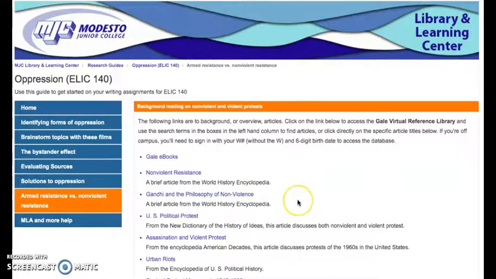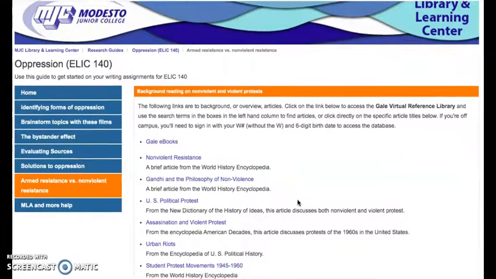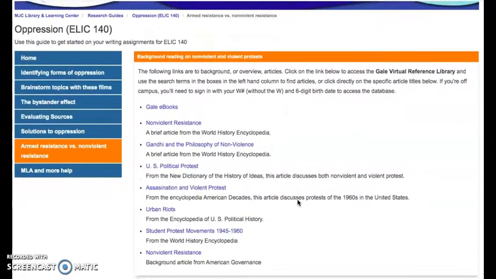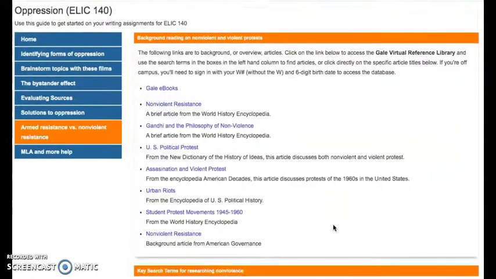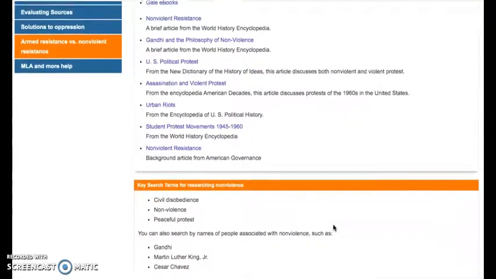Finally, this tab, Armed Resistance versus Nonviolent Resistance, is the next unit after that. Another link to the Gale ebooks, because you can look up any article in there, any topic in there for background research. And here are examples from the Gale ebooks of background information on rioting or nonviolent resistance, lots of different good topics there.